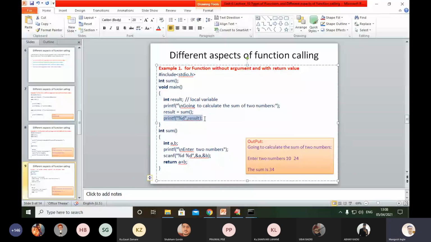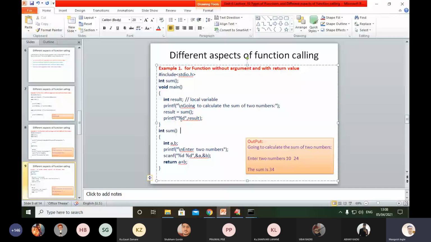So the same program, addition of two numbers, we can perform in this way. That is my intention to show you. Just concentrate. Result is one kind of variable, and we know that variables are used to store values. Whatever sum has been generated by the function will be stored into the variable result.